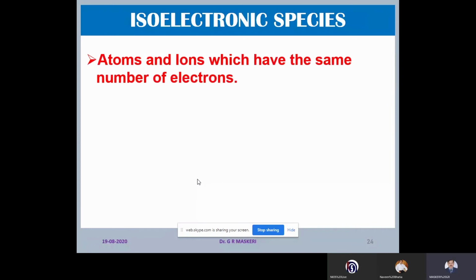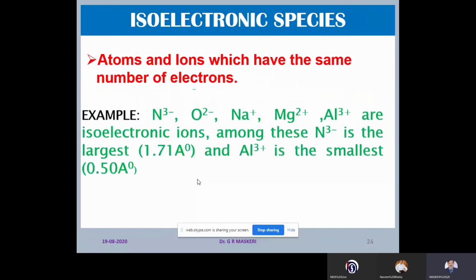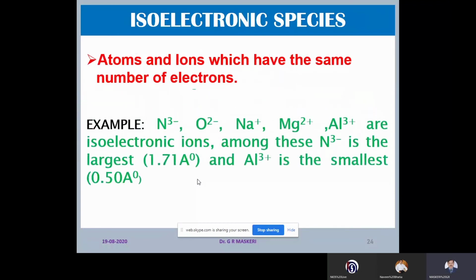Now, what are these isoelectronic species? Isoelectronic species are the atoms or ions that have the same number of electrons. Suppose the nitride ion, N3 minus, and the oxide ion, O2 minus, all these are having the same number of electrons, then they are isoelectronic species. Nitrogen is having atomic number 7 and the nitride ion is formed by receiving 3 electrons, so that there are 10 electrons. Similarly, the oxide ion also is having 10 electrons.